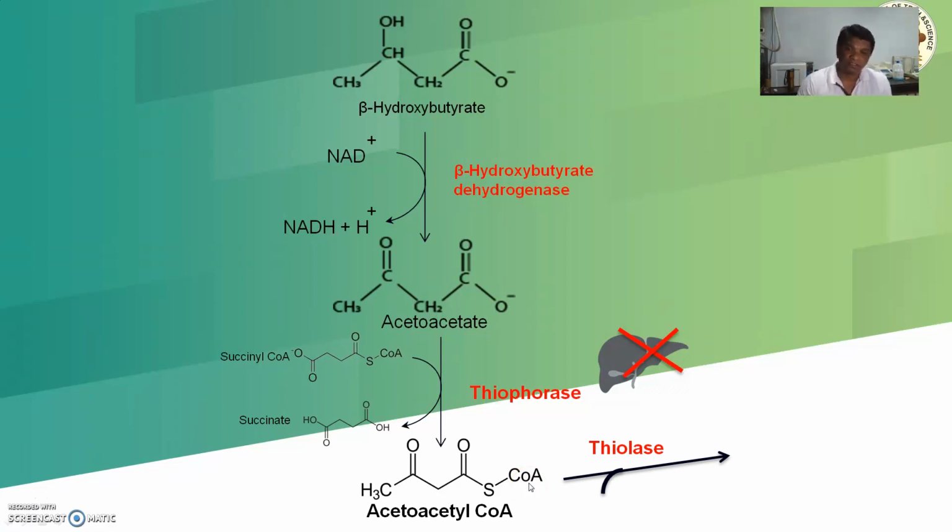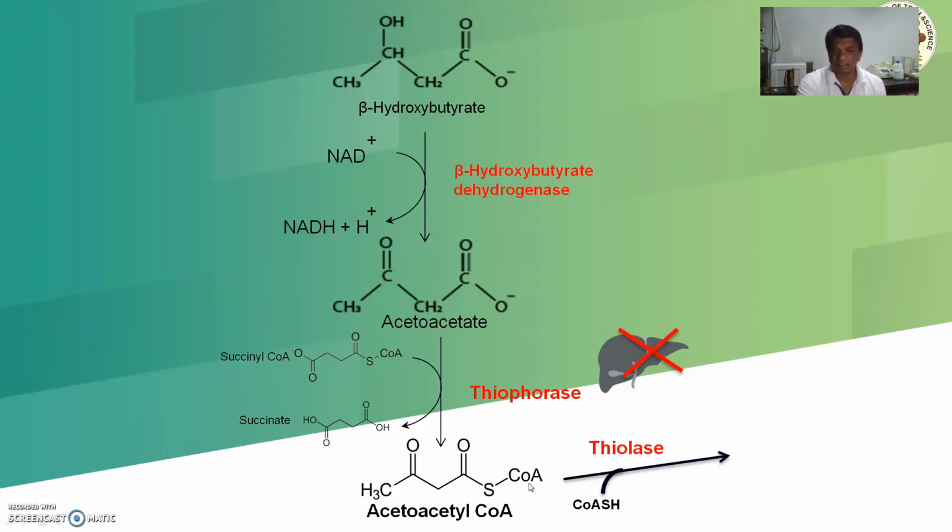One more thing I want to say: the thiophorase enzyme is not present inside the liver. So the ketone body has to come out from the liver and go to your muscles, kidney, lungs and brain, and there it is used as energy.